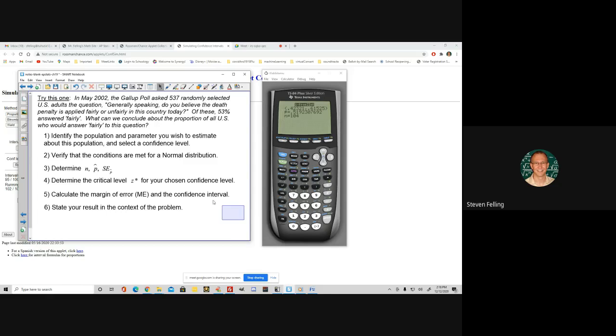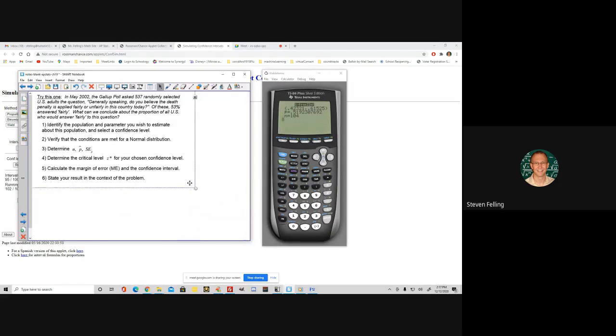Okay, so here's what I'm going to do. I'm going to group this and shrink it down a little bit, and then we'll just go ahead and work this together right here on this page. All right.